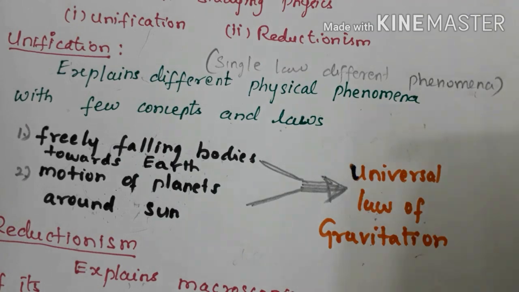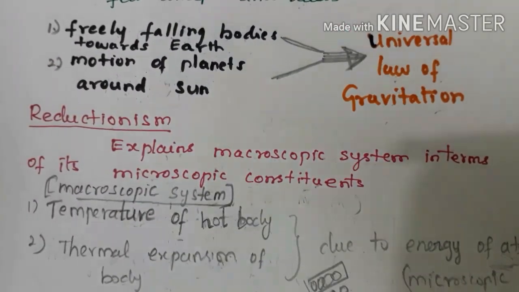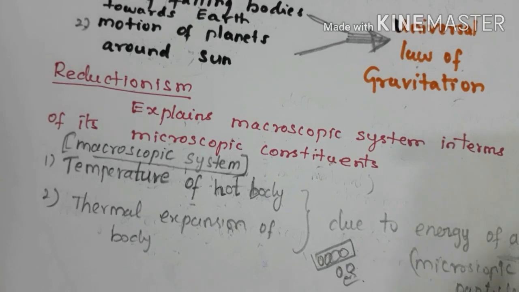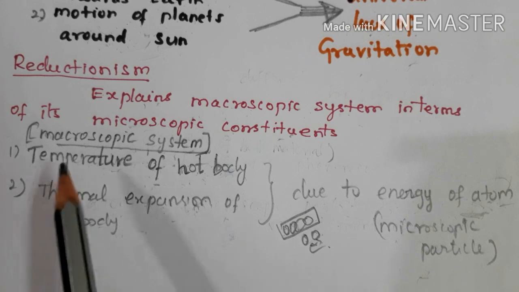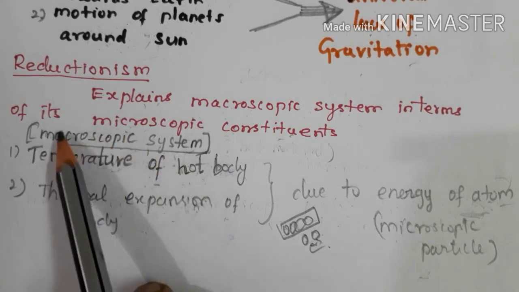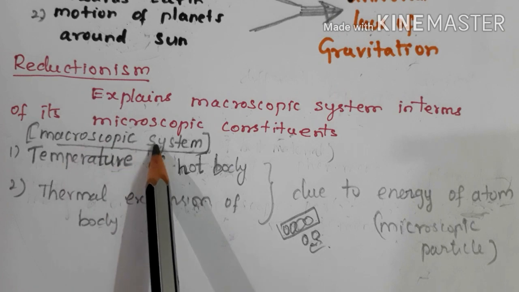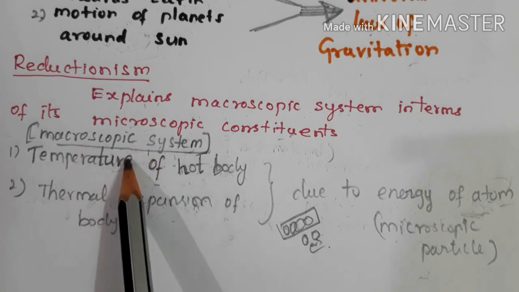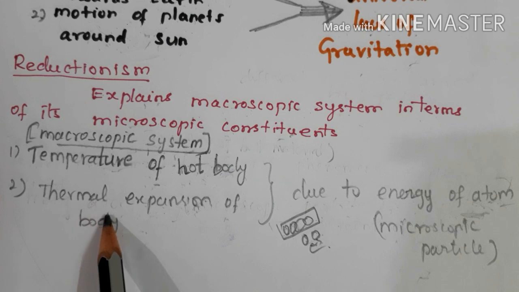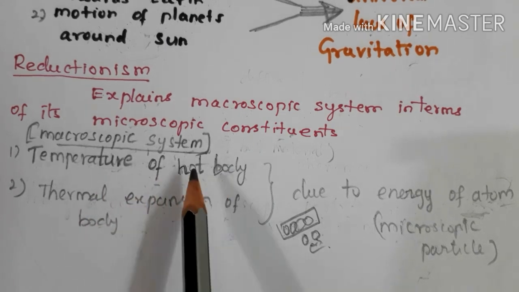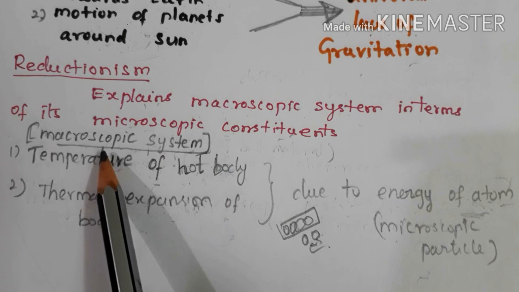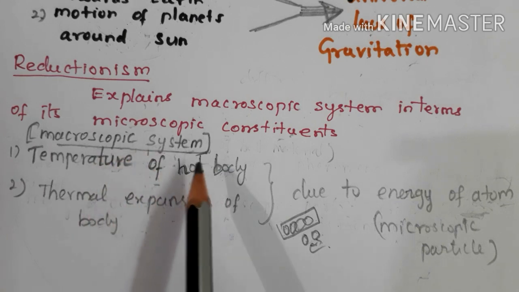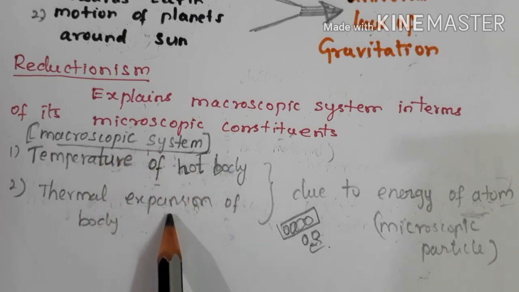And the next is reductionism. What is reductionism? It explains a macroscopic system in terms of microscopic constituents. What is the meaning of macroscopic system? That is the very bulk material. Macroscopic refers to the size of the system. In bulk material, you study different properties, like the temperature of a hot body, say a hot coal, and the thermal expansion of a body. A metal rod expands when heated, right? So the macroscopic systems are the bulk coal and the metal rod.